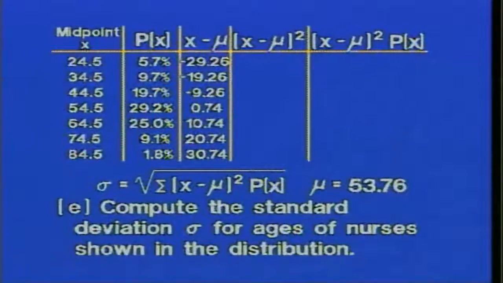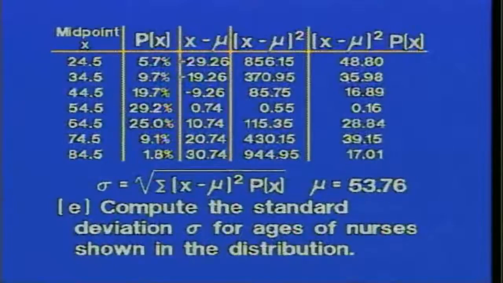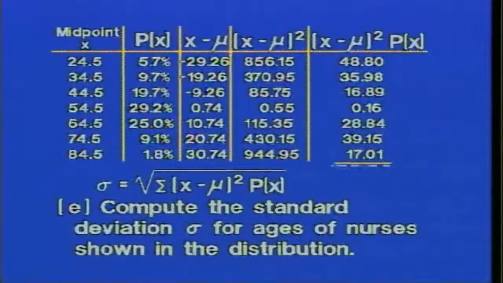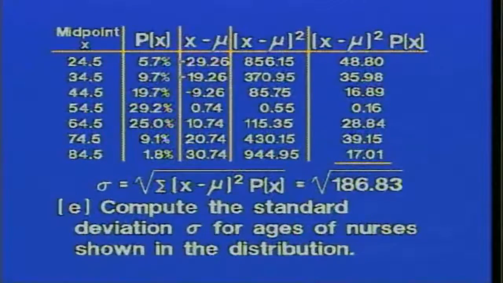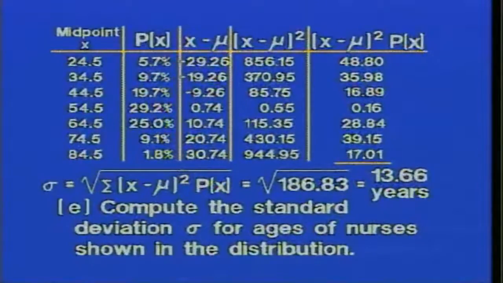And we've done this so many times before that we know how to make that calculation, I'm sure. And then squaring all of those entries, we would have the entries in the next column, and then multiply each of those by px, and we have this. And then we would add the entries in that column, and the sum of those entries is that sum that's listed under the radical. So we take the square root of this number, and we find that the standard deviation for ages of nurses shown in the distribution is 13.66 years.